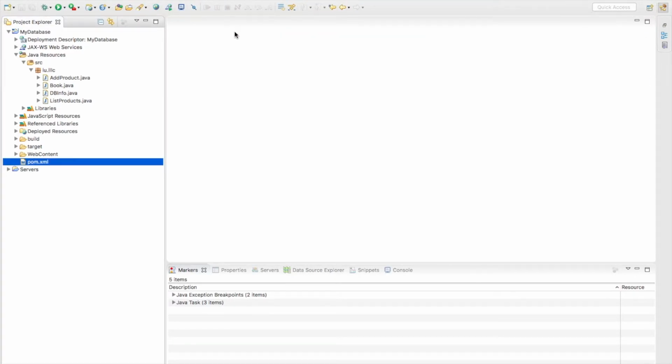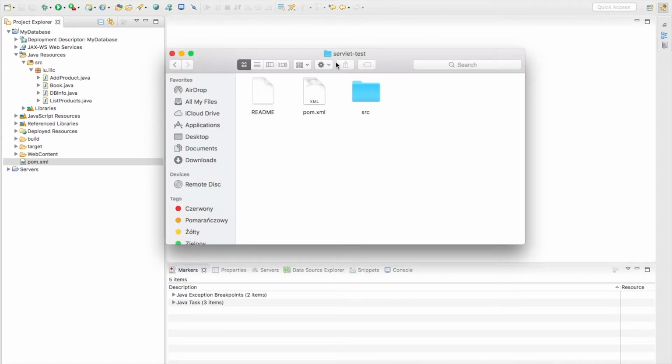So first we will just put our sources to GitHub. So as you can remember, in our servlet tests directory we have this structure from the previous example. I will just delete the previous sources.